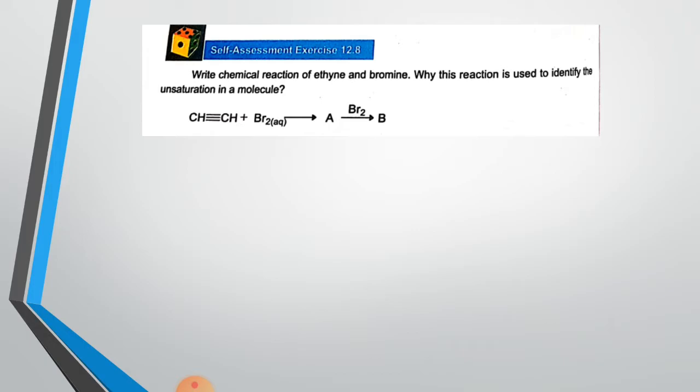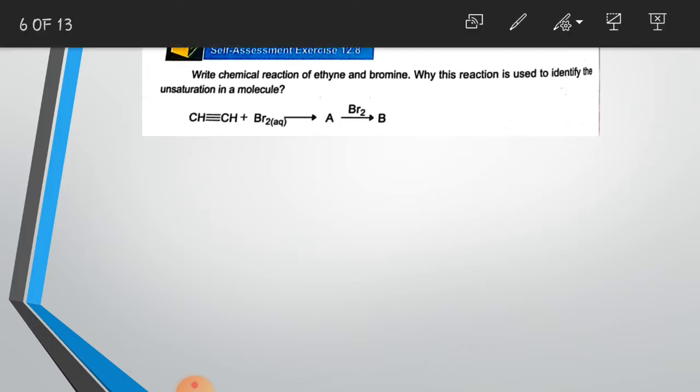Now let's do a self-assessment exercise related to this chemical reaction. Write the chemical reaction of ethyne and bromine and explain why this reaction is used to identify the unsaturation in a molecule. Now, we just read about this chemical reaction.